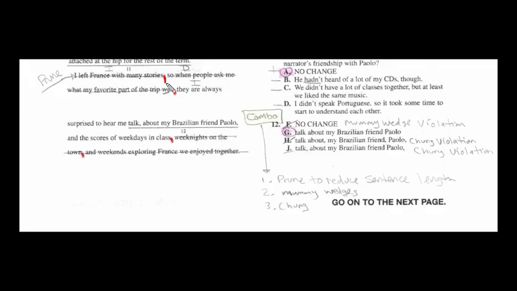The second part here, you see that we have the word so, we know right away that we're going to have another independent clause. Now keep in mind that we have to go from here, this is already out, all the way up to the next part to get to independent. So when people asked me what my favorite part of the trip was, they were all surprised to da-da-da-da-da. That's going to be our independent. But you see how up to the next second comma, that's a dependent clause?